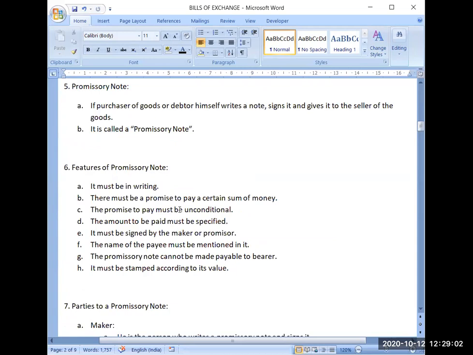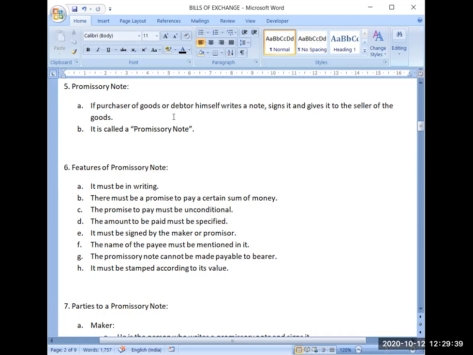See, in bills of exchange, the seller of the goods, the person who was selling goods on credit, was drawing that bill, making that bill of exchange. He was writing it and signing it. But here the case is different. Here the purchaser, the person who is purchasing goods on credit, will be writing a draft and will give his acceptance on that draft also. He will sign that draft also, and then that document will become a promissory note.